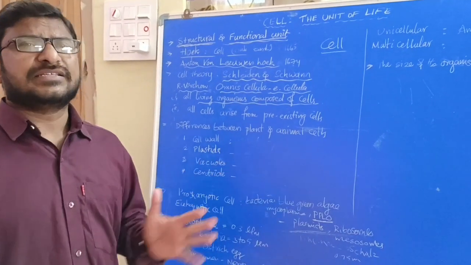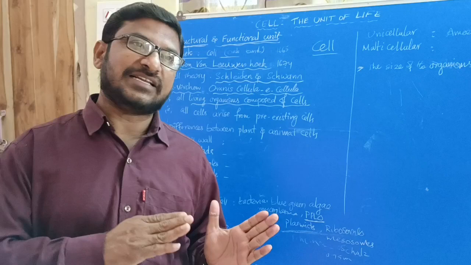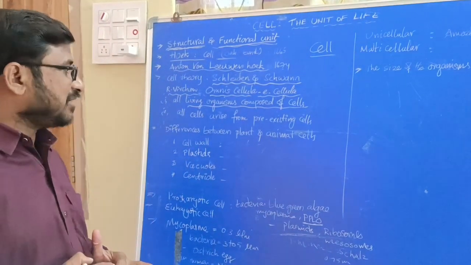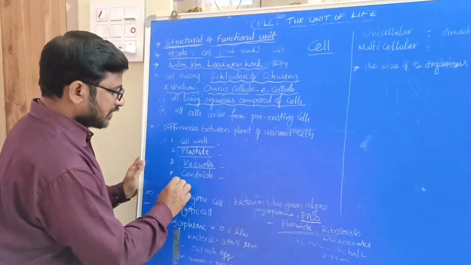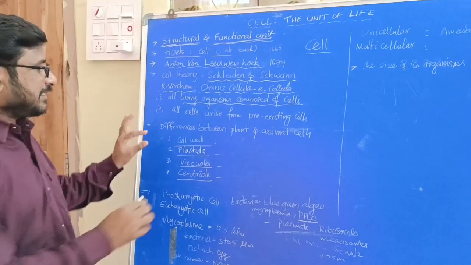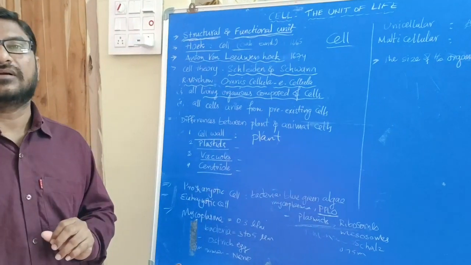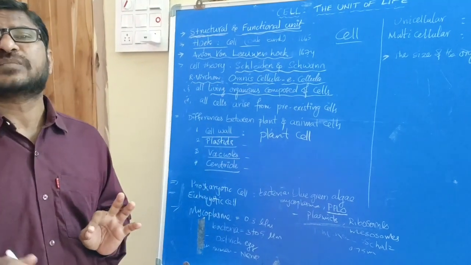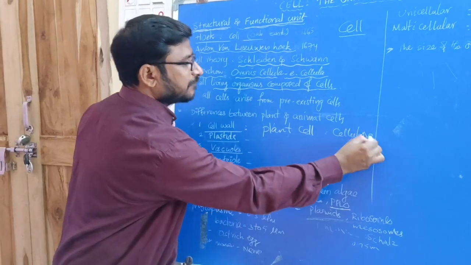And you see, cells are common in all organisms, but some differences are present between plant cells and animal cells. The main differences between plant and animal cells are cell wall, plastids, vacuoles, and centrioles. Cell wall is present only in plant cells, and it is mainly made up of cellulose.